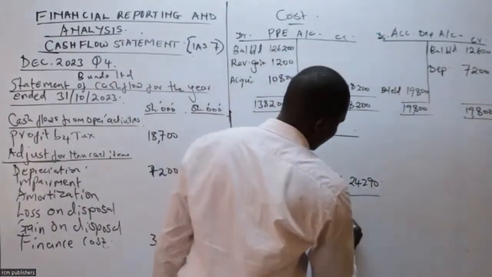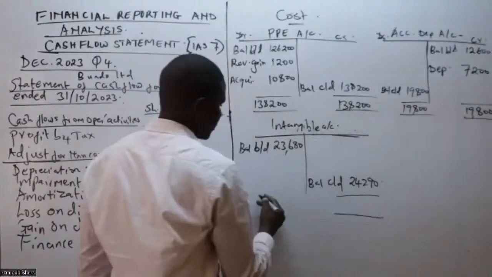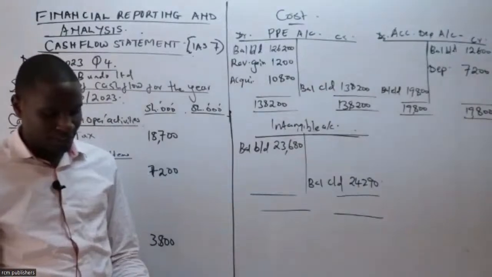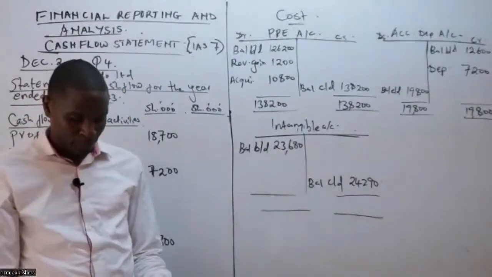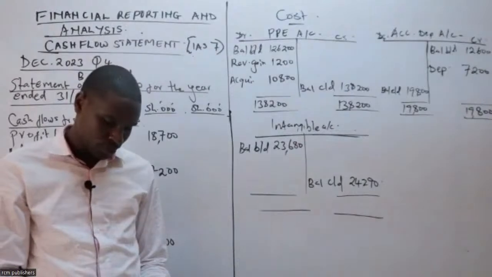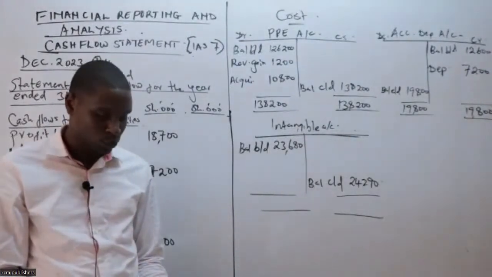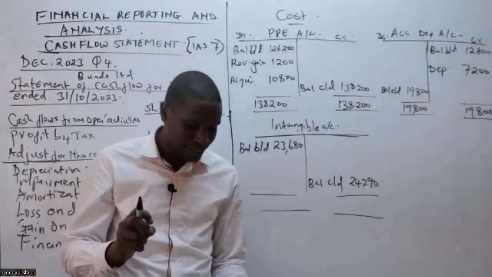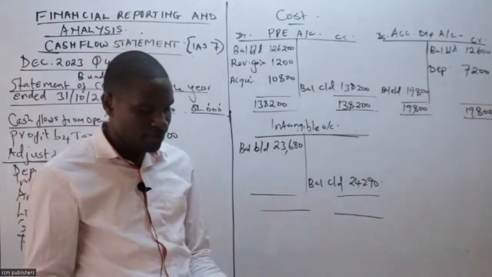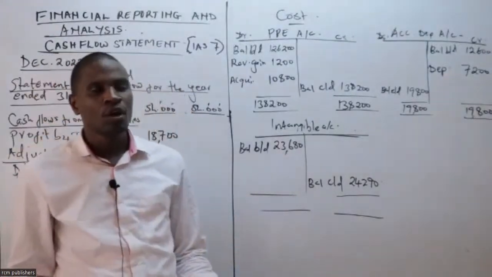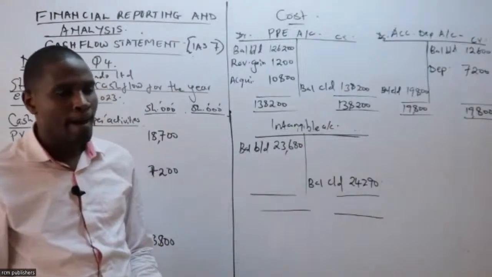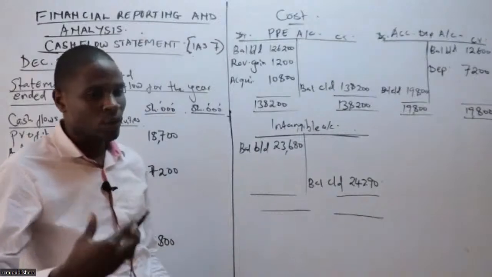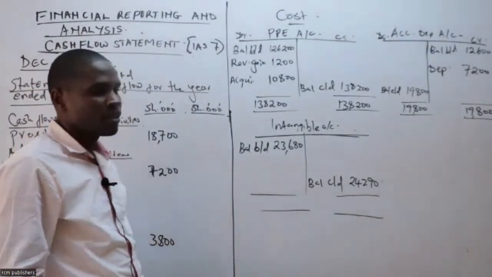But there's something that we were told happened during the year. I wish somebody can pick it very fast and tell us what happened. From statement number 2, during the year ended 1st October 2023, Budo Limited acquired some patents at the cost of 5 million. Where should these 5 million be placed in our account?